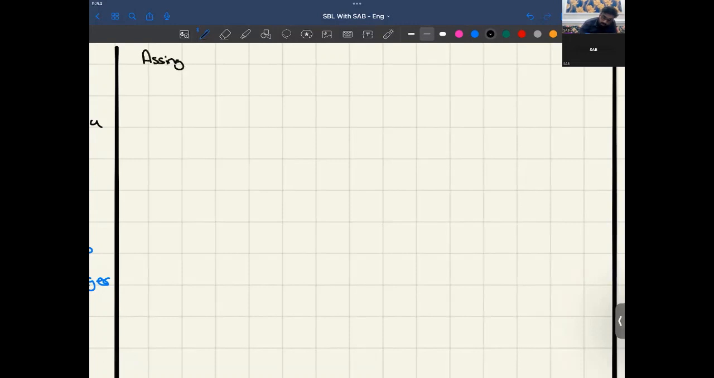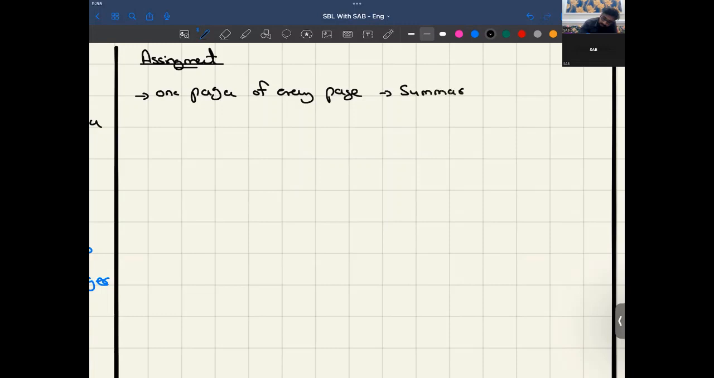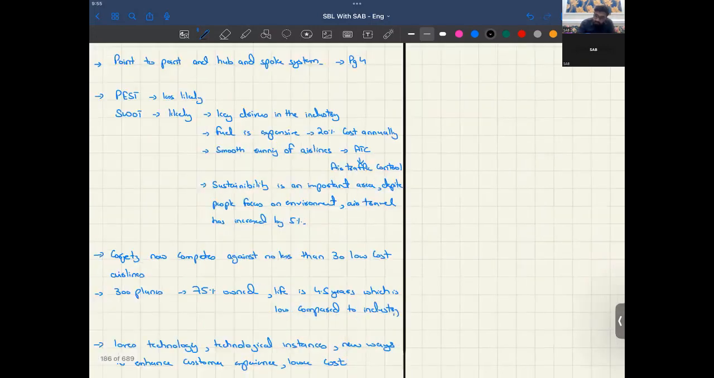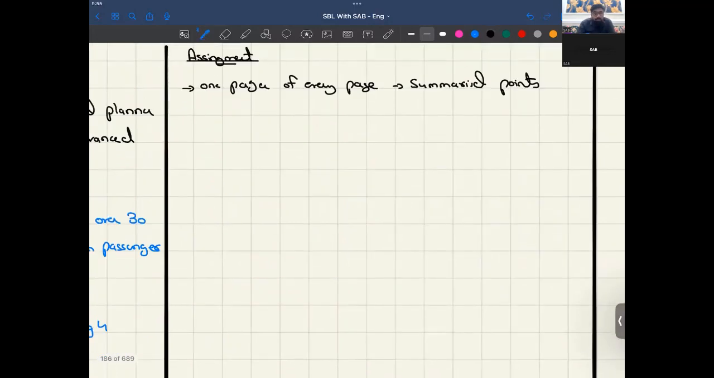So what's the assignment for the students? It's basically a one-pager for every page, with summarized points. Just like I have summarized the case, you should be summarizing your advance info for every page, right? I have summarized the complete case. You should be summarizing it.